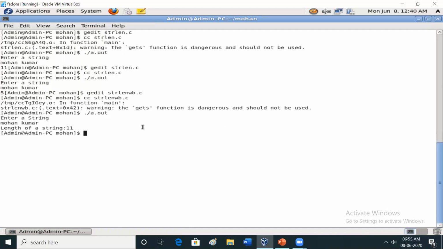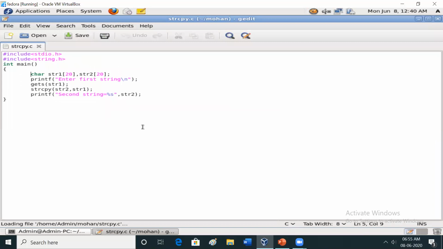Then we will see how it works with respect to string copy, strcpy. Already I have written code for this one, using the built-in function. Just think here, you need to declare two strings, str1 of 20 and str2 of 20, because you need to copy from one string to another string.